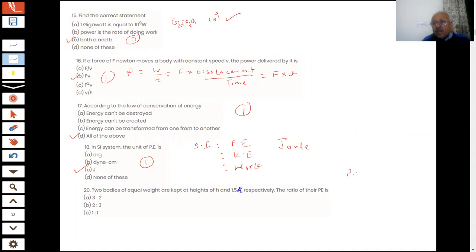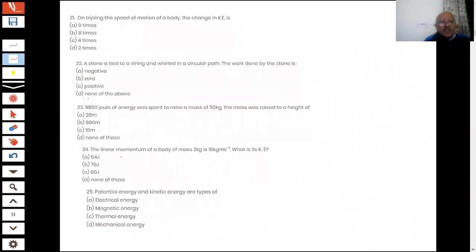Two bodies of equal weight. First potential energy: mass is same, g is same, h. Second potential energy: mass is same, g is same, and 1.5h. So if I divide potential energy one by potential energy two, what you are getting is 1 by 1.5, which is 10 by 15, which is 2 by 3. Okay, 2 is to 3. That is the correct answer. Next question on the screen, students.